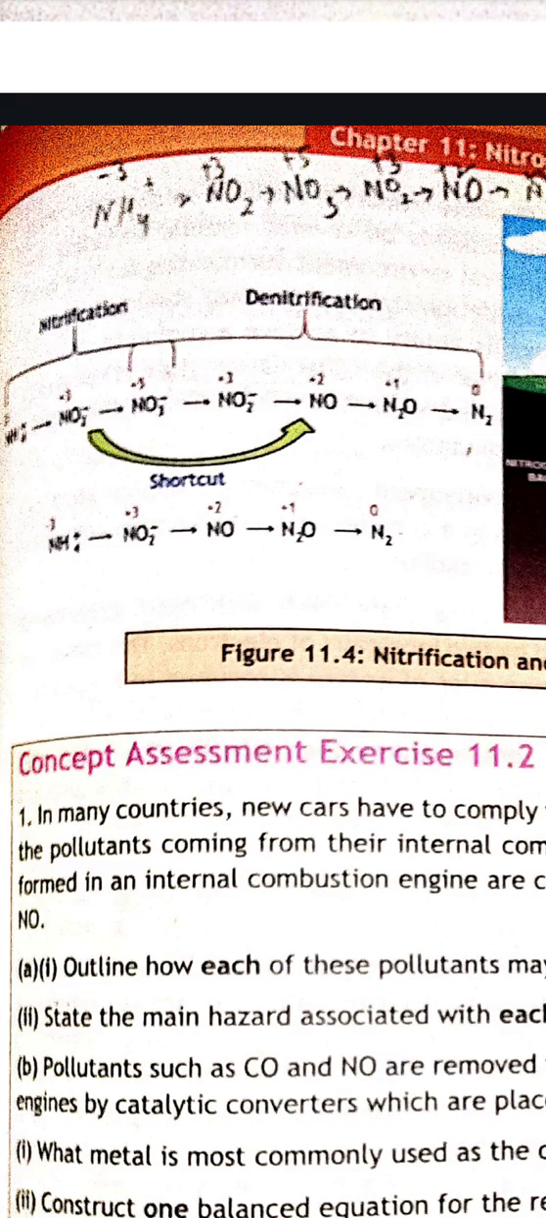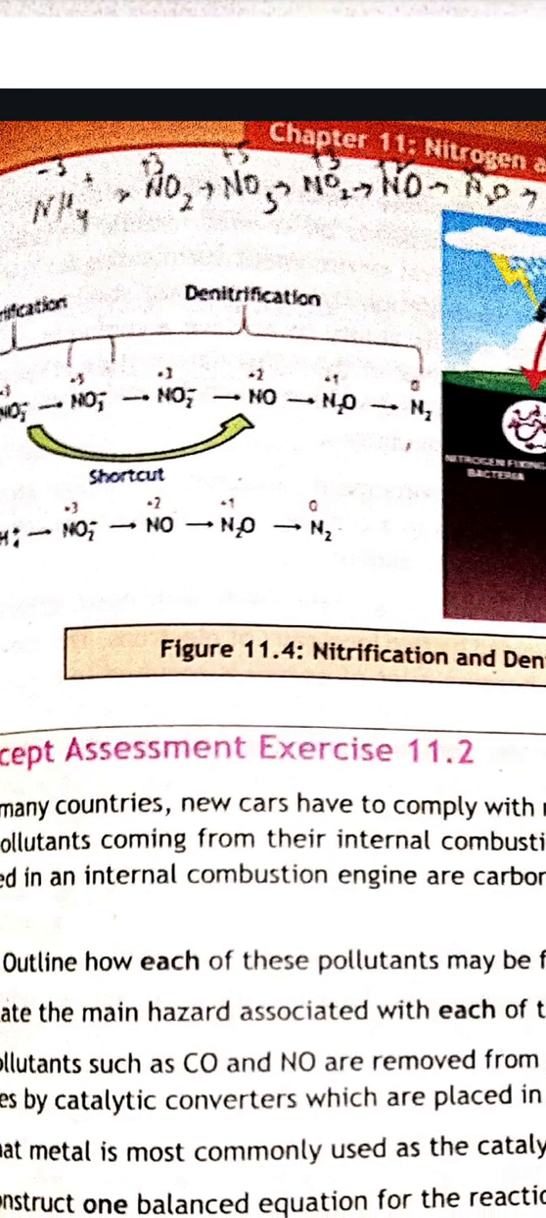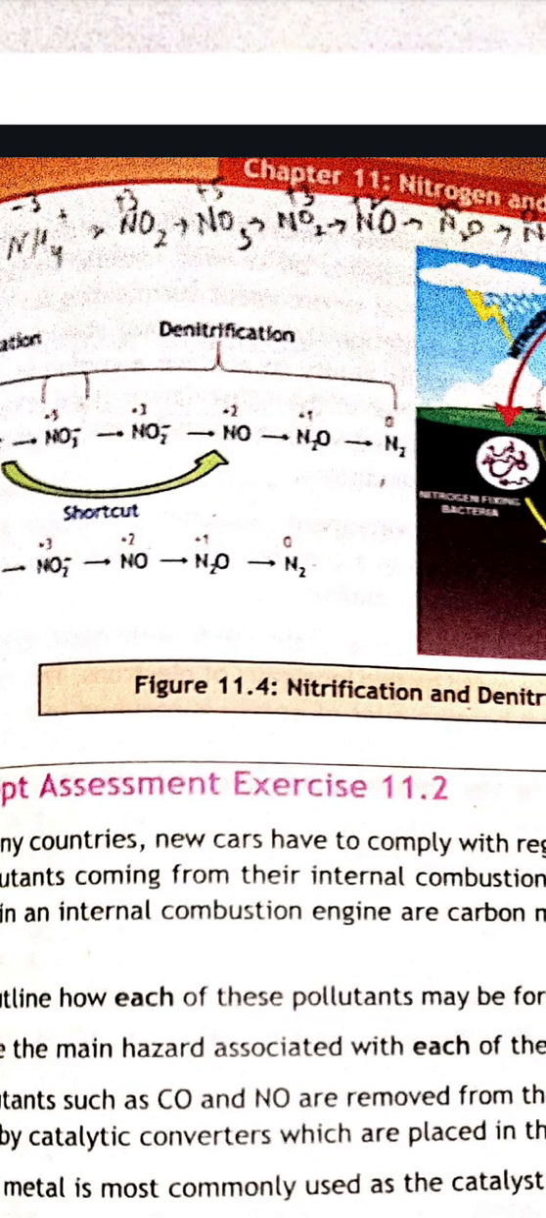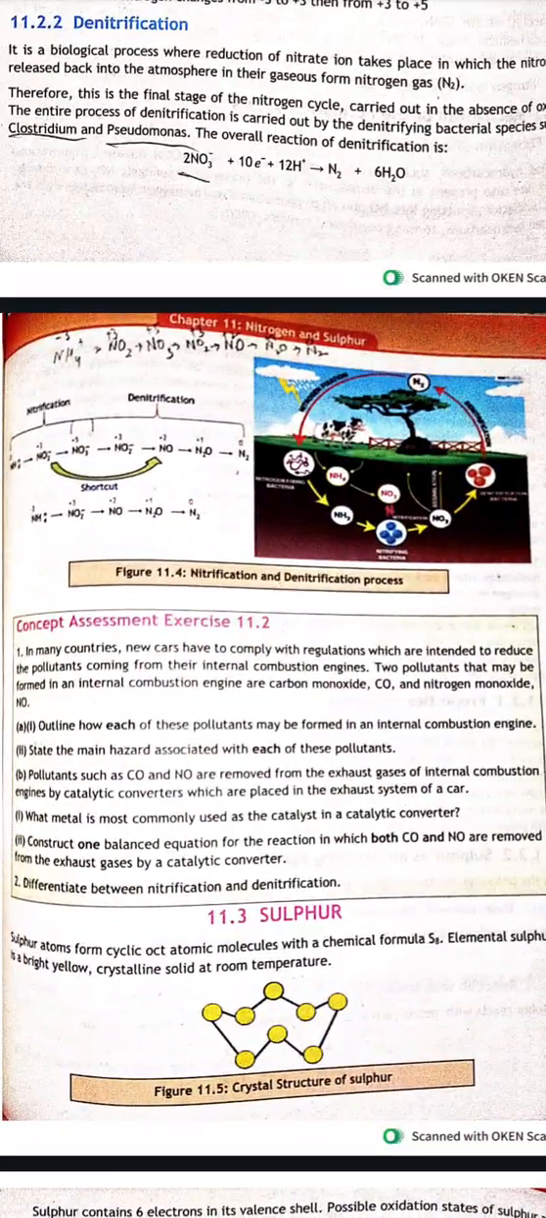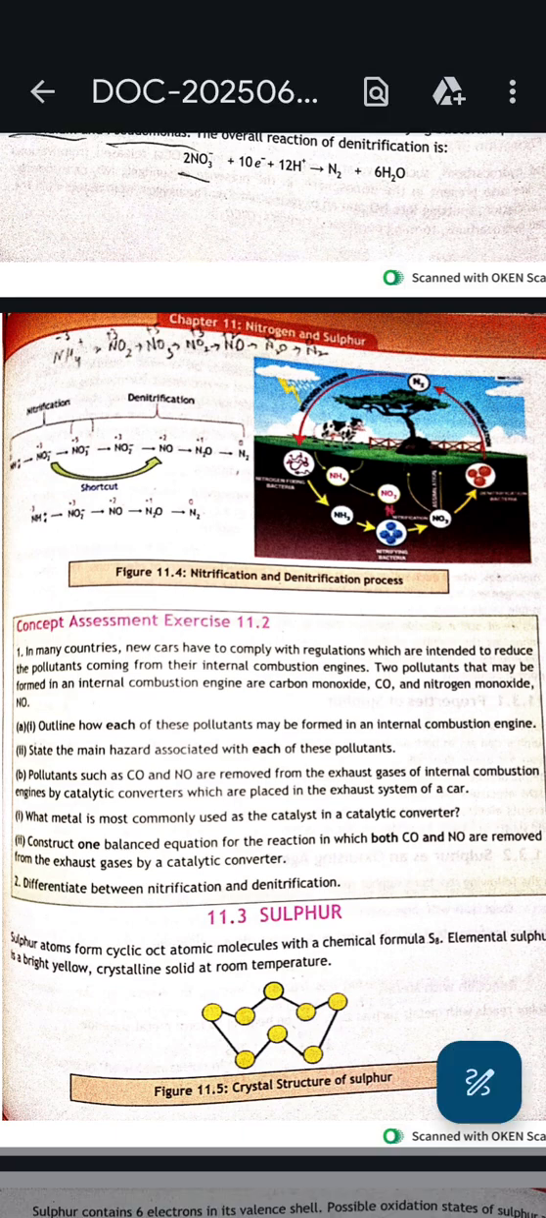In denitrification we again convert into nitrite, and after that into nitrogen oxide, and then dinitrogen oxide, and after that into N2. So this is all about nitrogen. We'll further continue with sulfur in the next video. Thank you so much for listening.